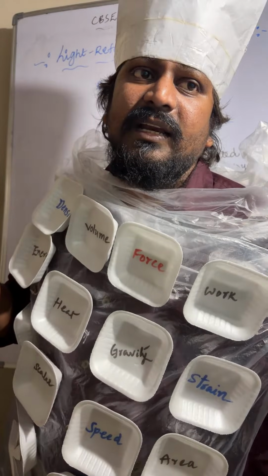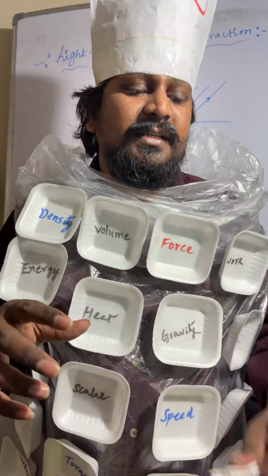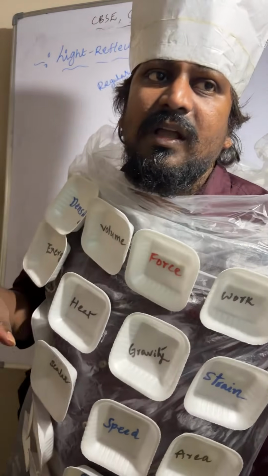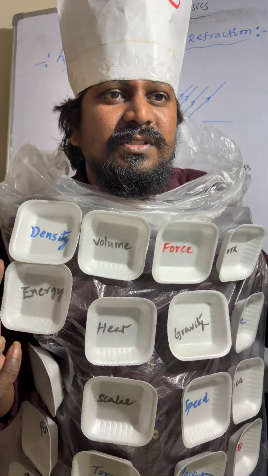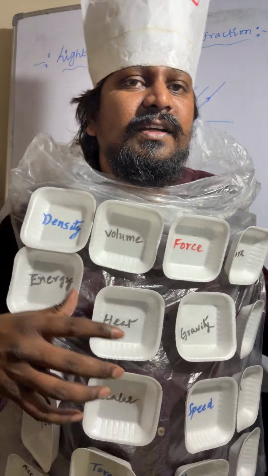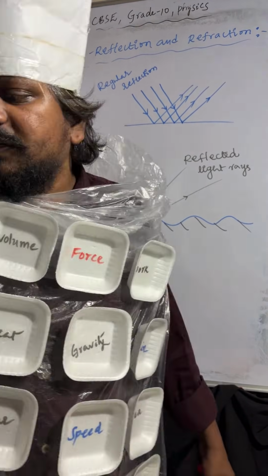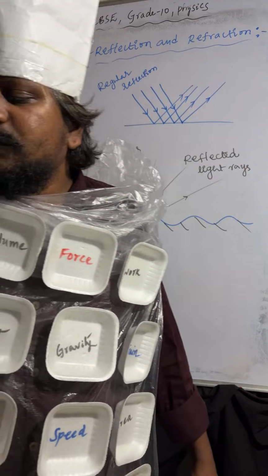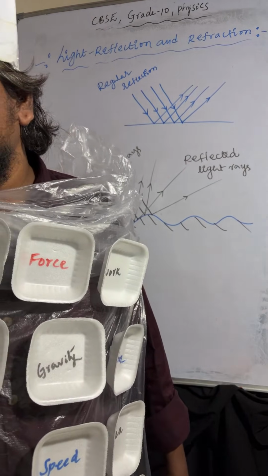I hope it is very clear. Regular reflection takes place on a smooth surface, whereas irregular reflection takes place on a rough surface.